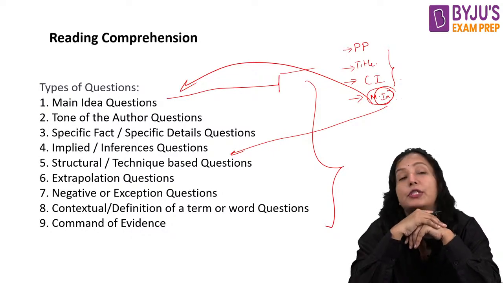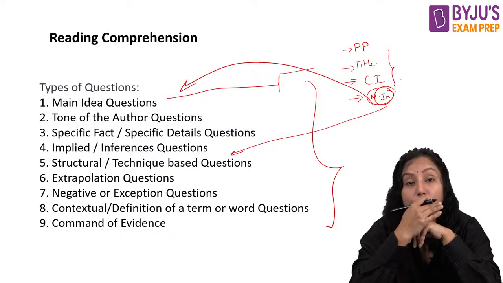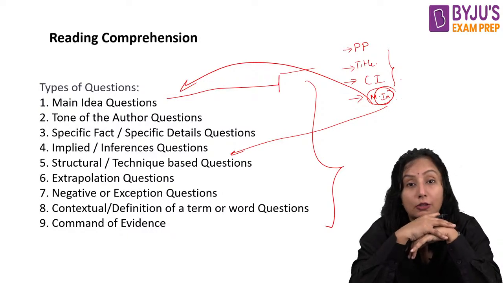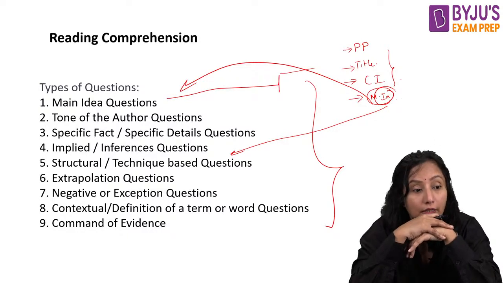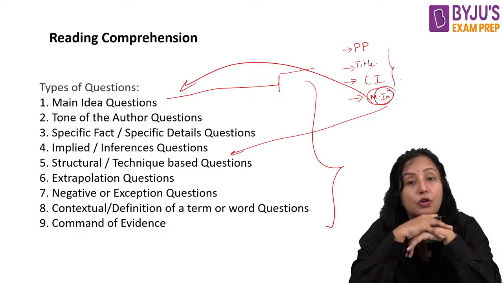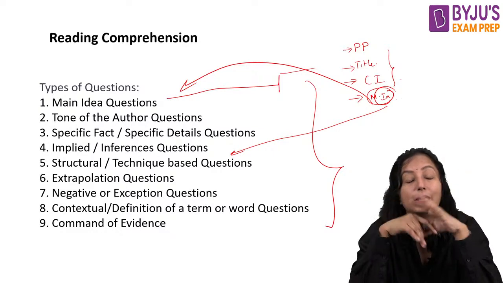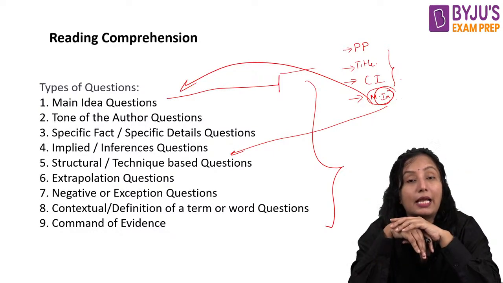This is one of the common types of question. In fact, when you solve papers and passages, you could see that this will be one of the primary types of question you encounter.